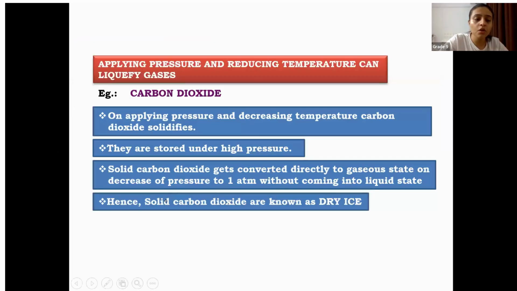Is it in your textbook or no? If you know the answer, we'll skip this one. If you don't know, I'm going to write the answer. Just tell me first if you want me to write. What is dry ice? And the next question is, why is it stored under high pressure?